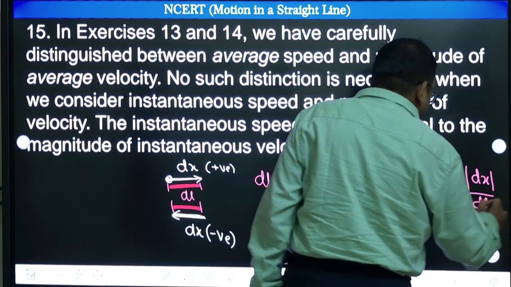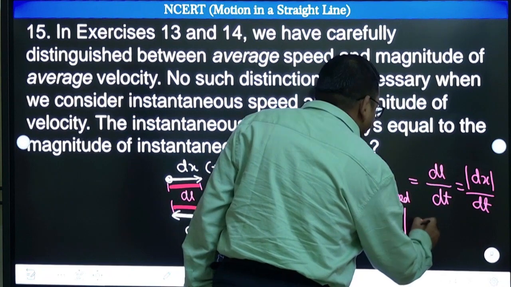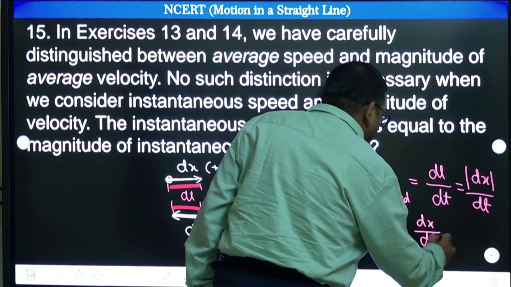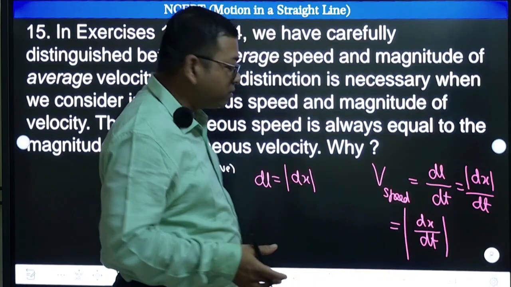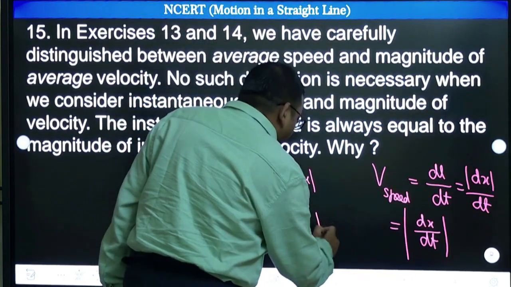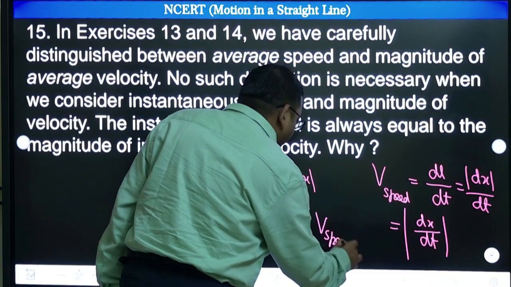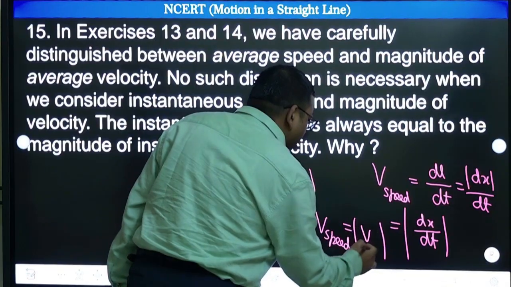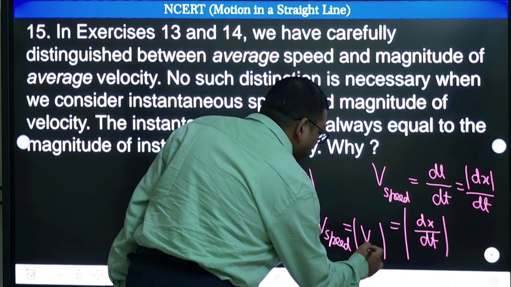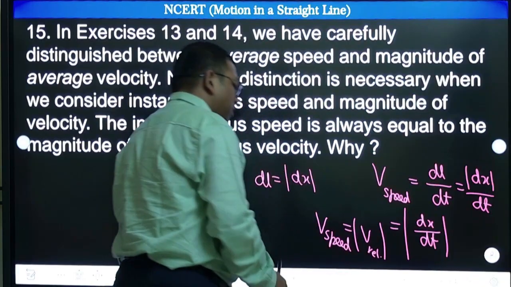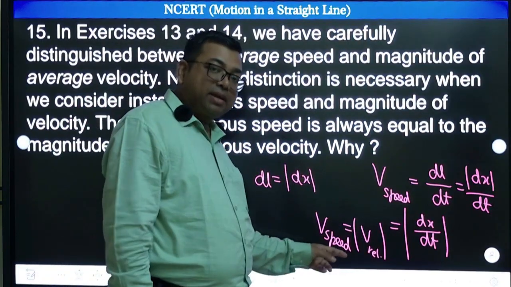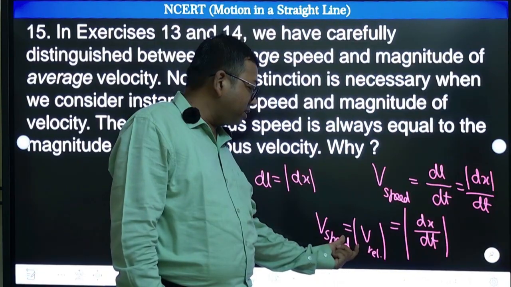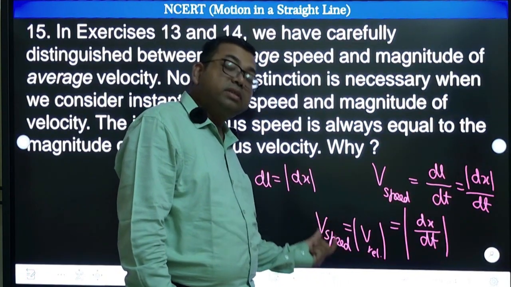Now I can take the magnitude of dx by dt, full magnitude, because time anyway is going to be positive. So this instantaneous speed is going to be the magnitude of instantaneous velocity. This is velocity, okay, because velocity can be positive, negative also. So the magnitude of instantaneous velocity is equal to instantaneous speed.